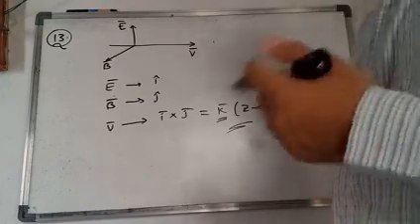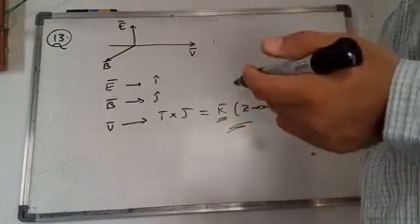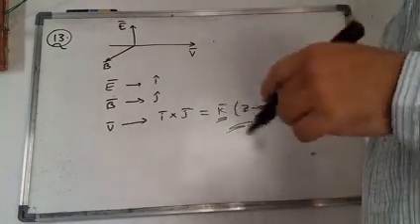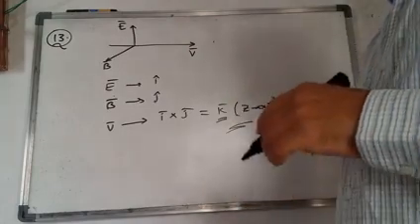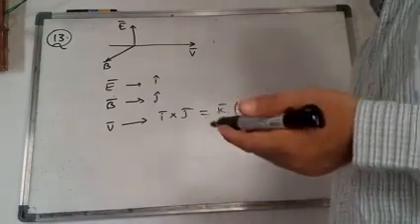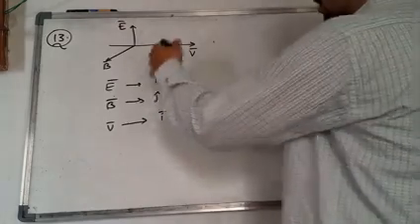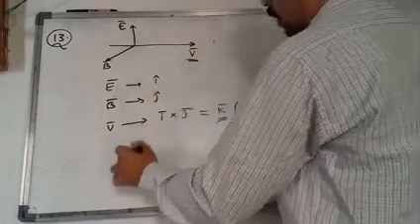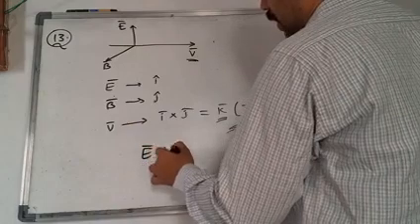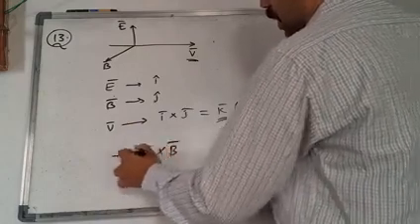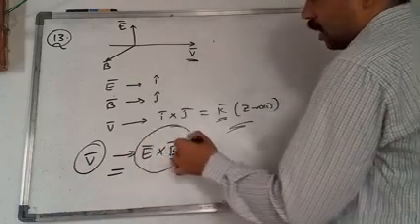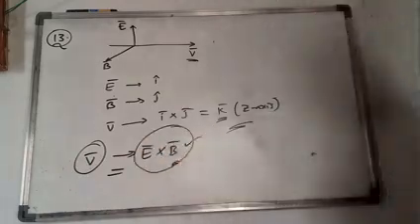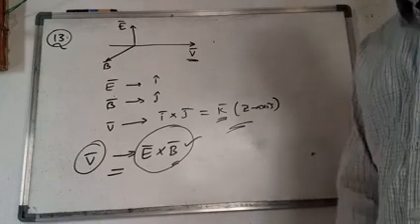Since he has given in the question that electric and magnetic fields are perpendicular to each other, one along the x axis and another along the y axis, the propagation of the electromagnetic wave will be along the direction perpendicular to both fields. The direction of propagation of the wave is the cross product of both the fields, that is electric field and magnetic field.